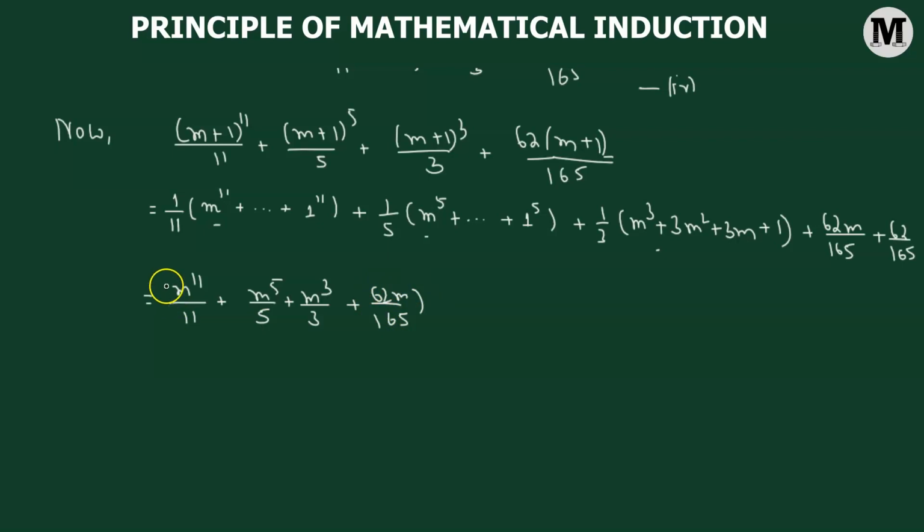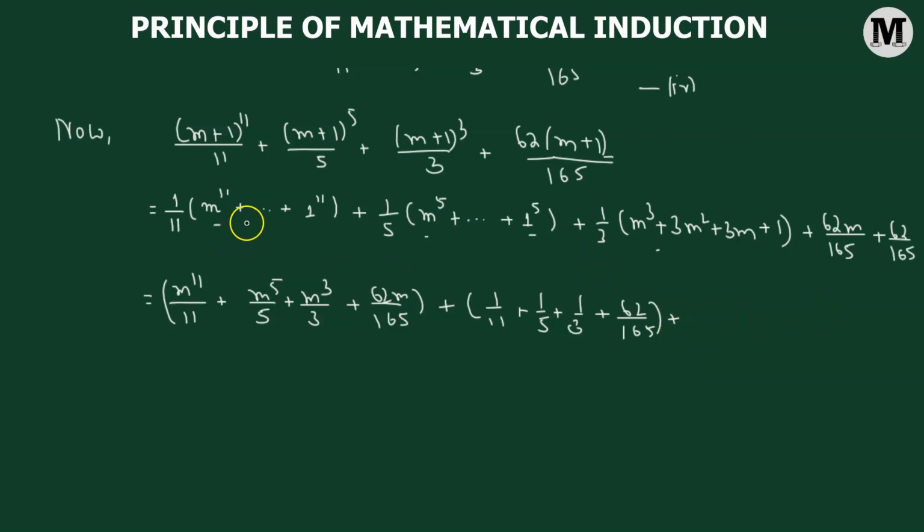So let this be one single term. We'll combine them, and then we consider the last term of each of the expansions. So here we have 1 over 11 added to 1 over 5 added to 1 over 3 plus 62 over 165, and then we have the rest of the terms.